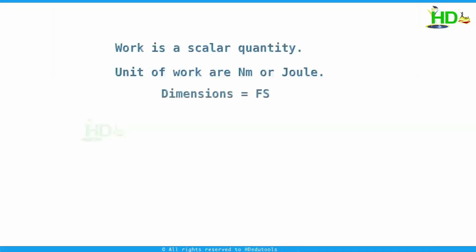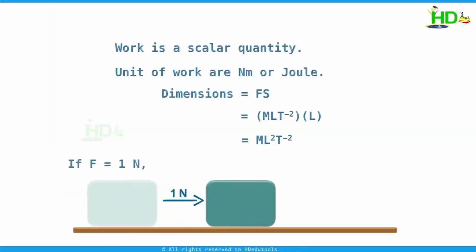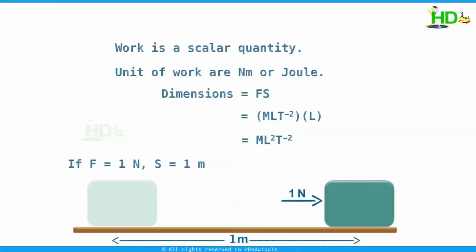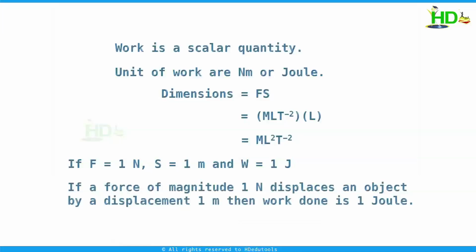The dimensions: it is force into displacement. For force it is M^1 L^1 T^-2, and for displacement it is L. Now this is equal to M^1 L^2 T^-2. If we consider force is 1 Newton and displacement is 1 meter, then we get work as 1 unit, that is 1 joule. That is, if a force of magnitude 1 Newton displaces an object by a displacement of 1 meter, then work done is 1 joule.